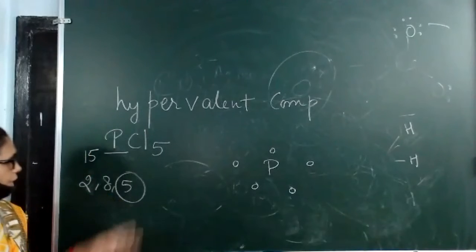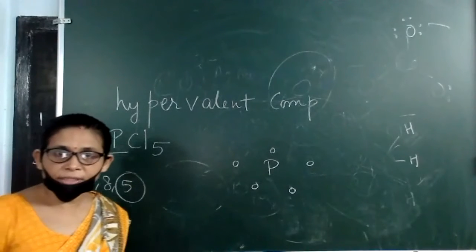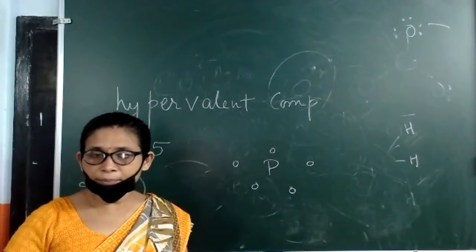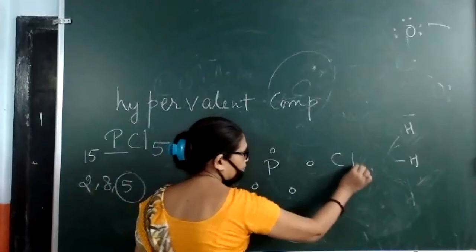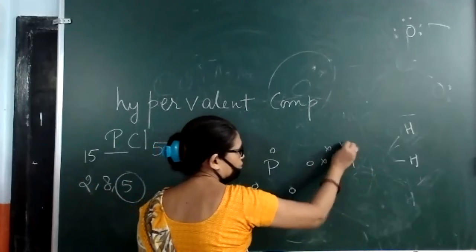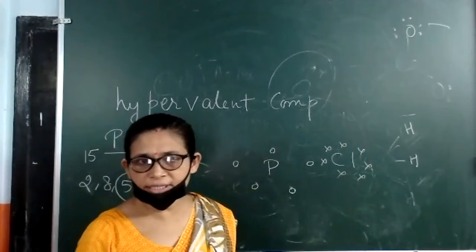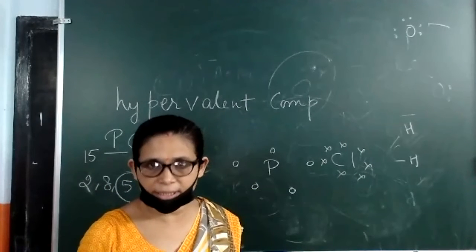But how to accommodate these 5 chlorine atoms? We have to accommodate them anyhow by any type of bond formation. It can't simply hang over there. So let us take one chlorine atom, 1, 2, 3, 4, 5, 6, 7. Halogens always need one more electron to complete their octet because they have 7 valence electrons.